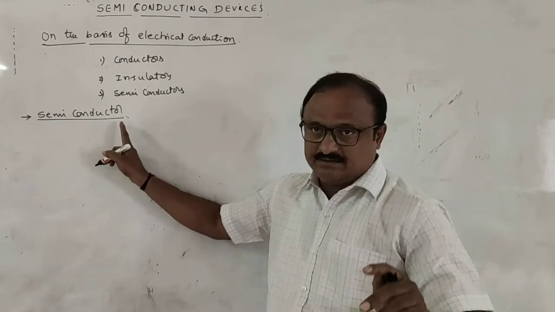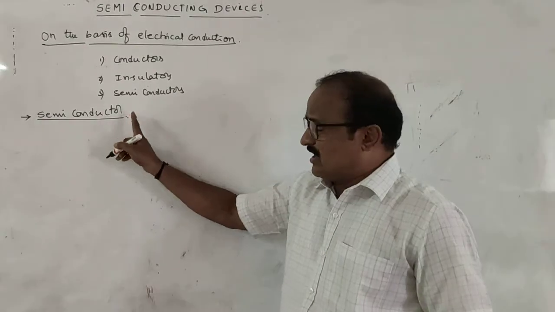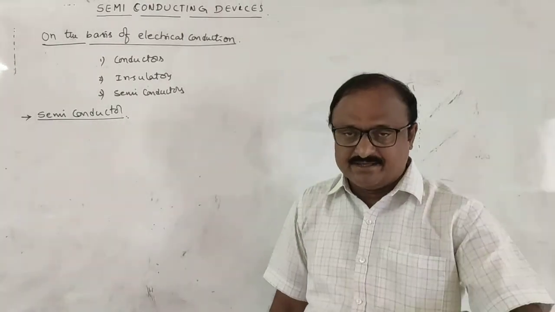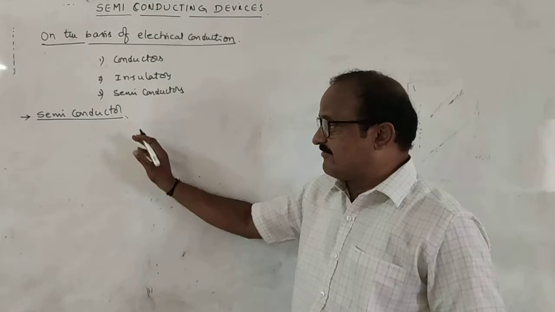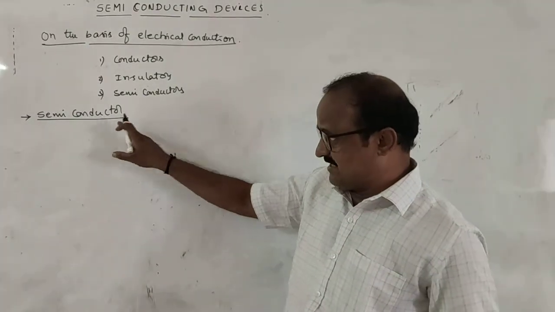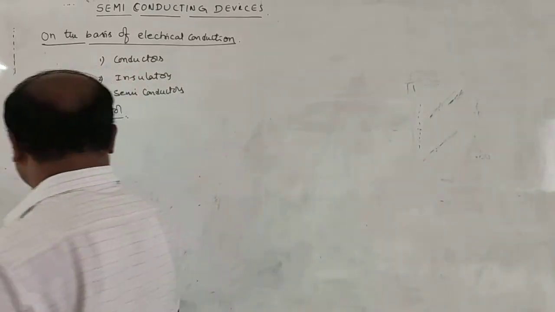A material which can allow the electric current partially through it is known as a semiconductor. That means the electrical conductivity of a material lies in between conductors and insulators. Then it is known as a semiconductor.